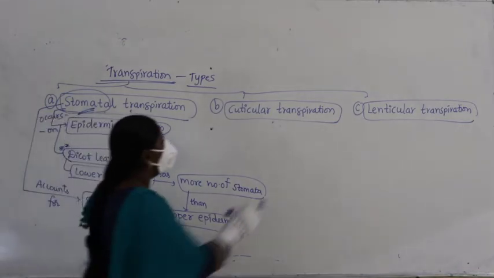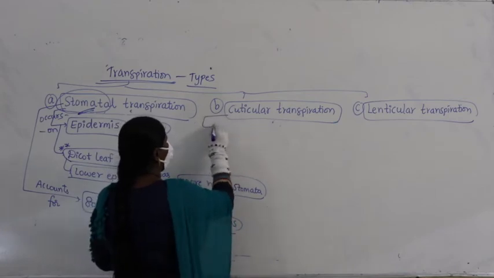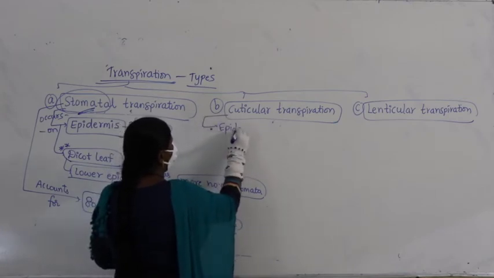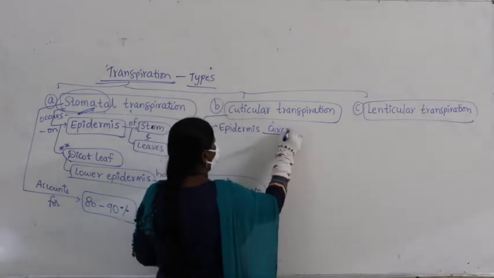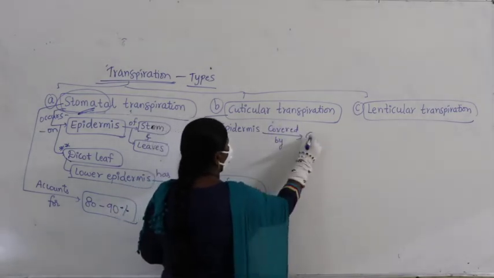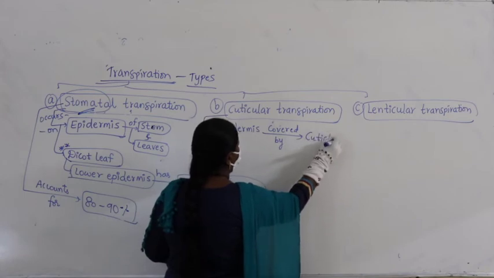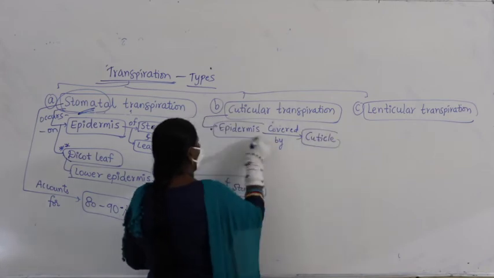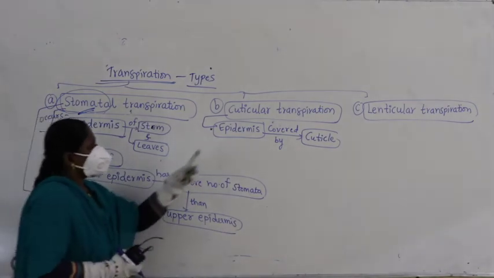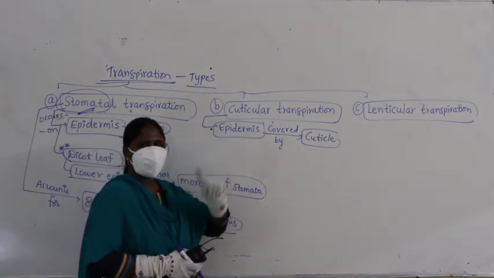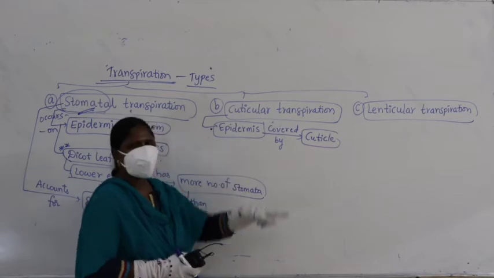Right. Now coming to cuticular transpiration. You all know the epidermis is covered by cuticle. In the first year anatomy you drew that the epidermis is covered by cuticle.